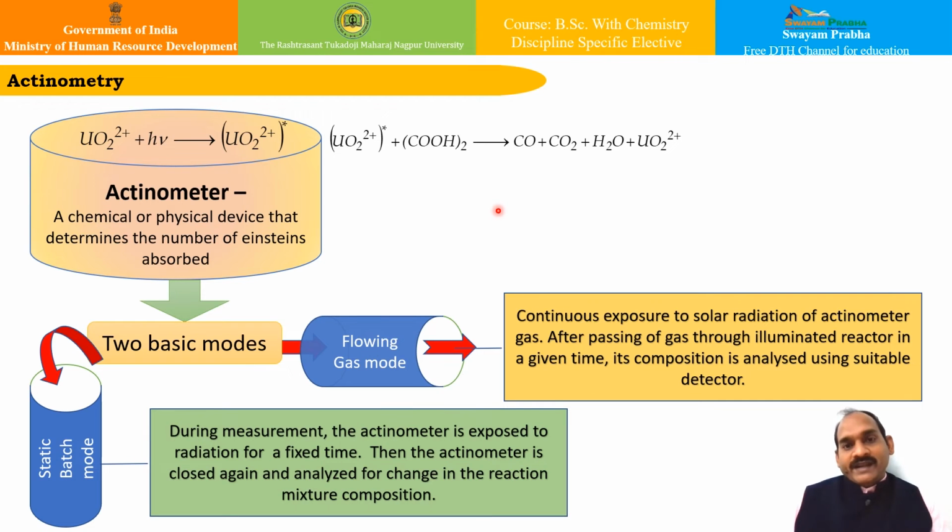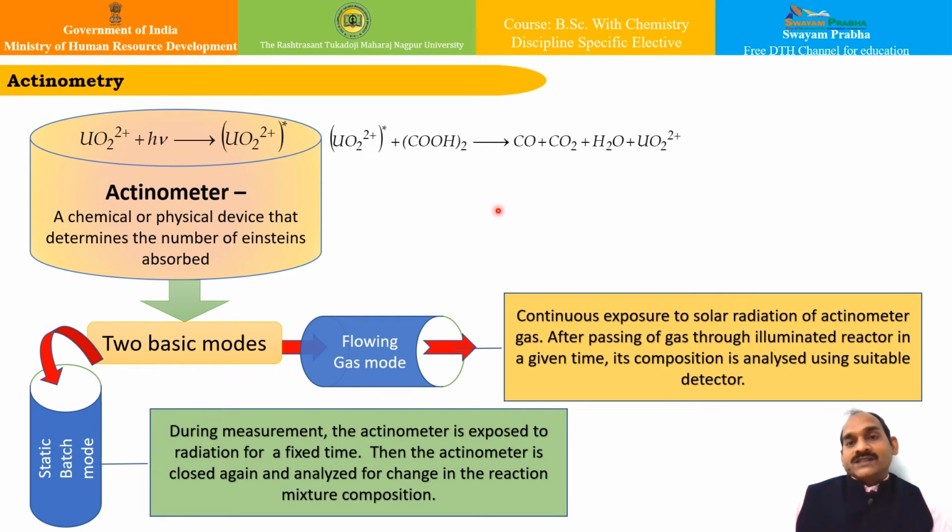The assumption made is that the amount of decomposition is proportional to the product of the intensity of light of a given wavelength and the time of exposure, so that we can determine it. The apparatus is first standardized with respect to radiation of different wavelengths, and it is therefore possible to calculate the amount of energy of light radiation of a given wavelength which is absorbed in the photochemical reaction.